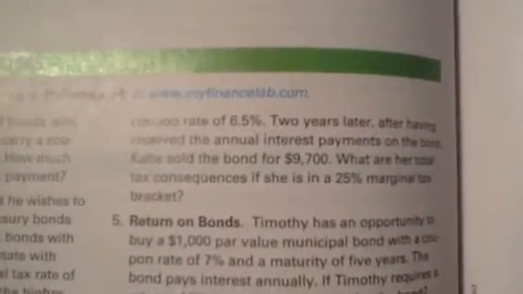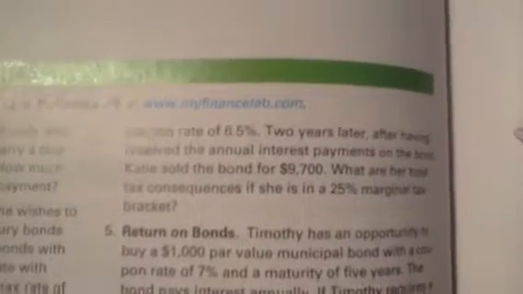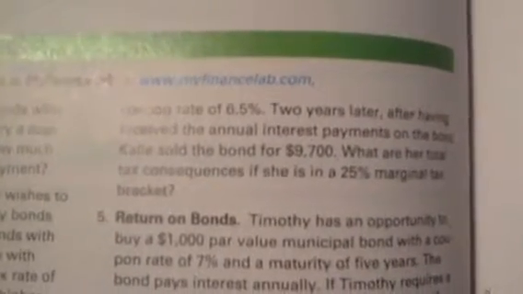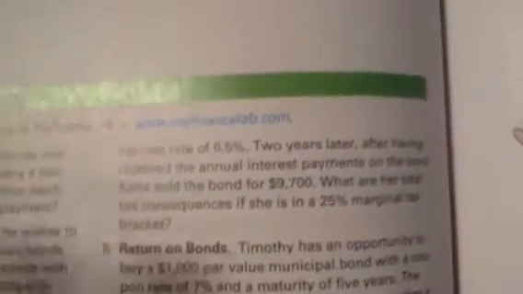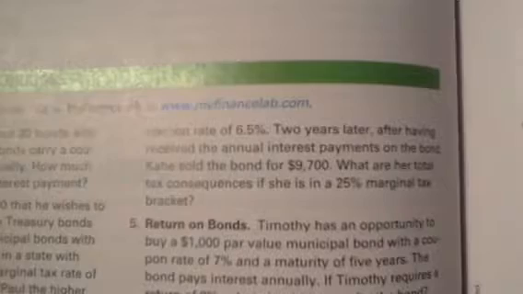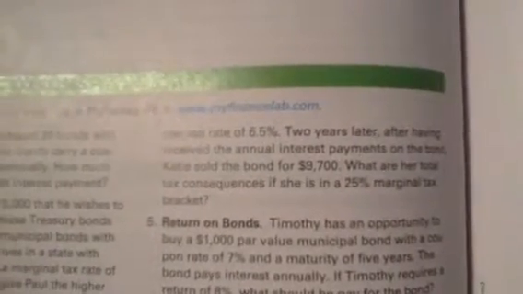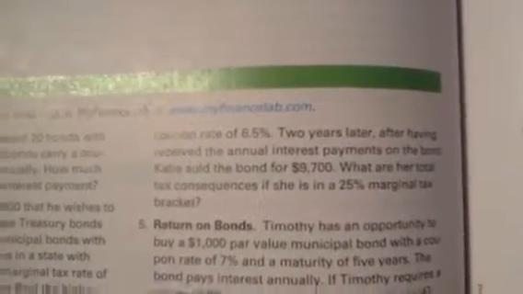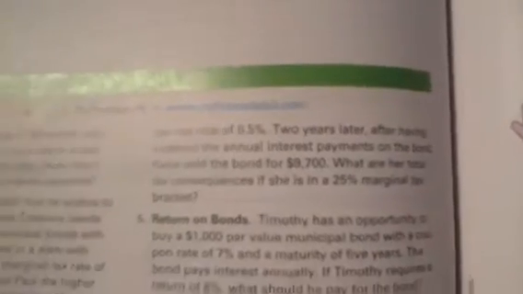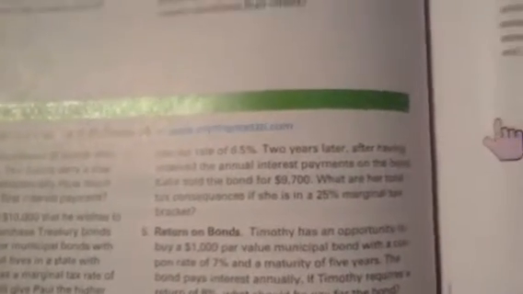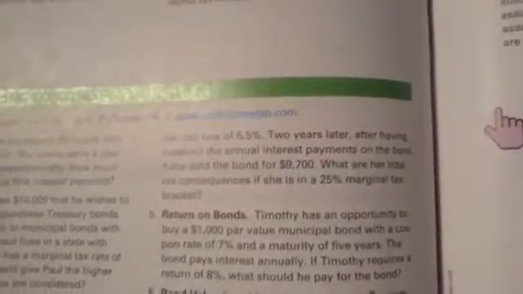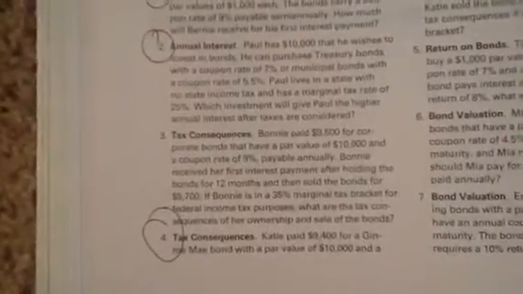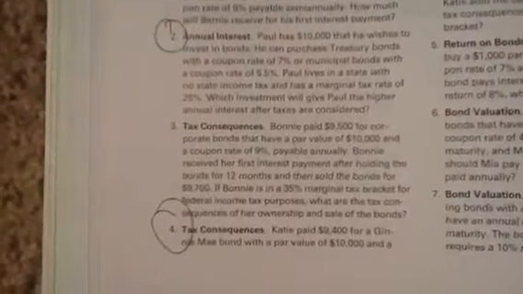Now, this is a little bit ambiguous here, but when they say what are her total tax consequences, what they're really asking for, to try to clear up the ambiguity, is how much tax over the total time she held the bond, 2 years, does she end up paying? Hopefully, if I was going to ask you something like that, I'd be more clear that that's the bottom line of what I'm asking, but that's what they mean here. All right, so here's what she did. She bought it for $9,400, and it went up to $9,700.